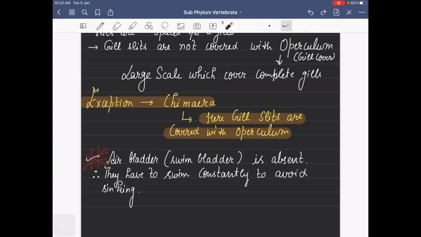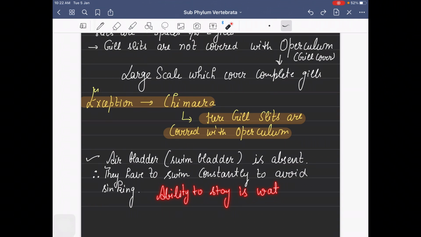You will not find it in cartilaginous fishes. So that is the reason they have to swim constantly to avoid sinking. Basically buoyancy, which we call balance, is the ability to stay in the water current.